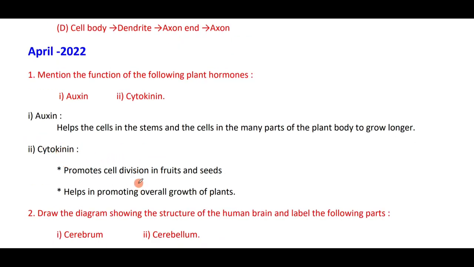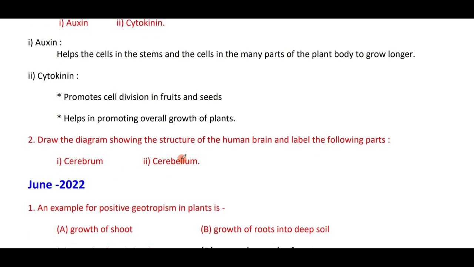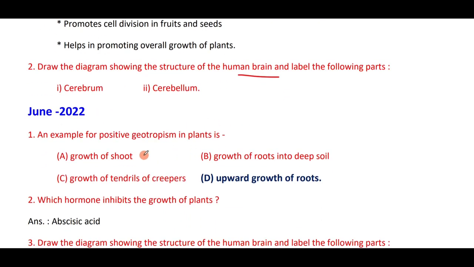Cytokinin promotes cell division in fruits and seeds, and helps in promoting overall growth of plants. See, again the question has been repeated. Human brain, do practice well. An example for positive geotropism is upward growth of roots.